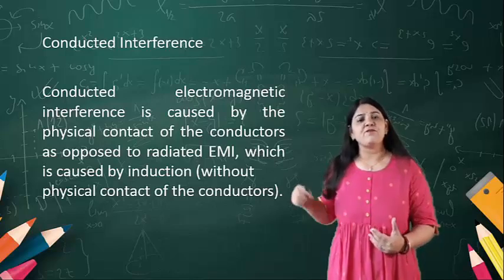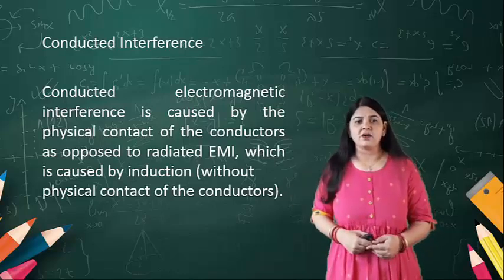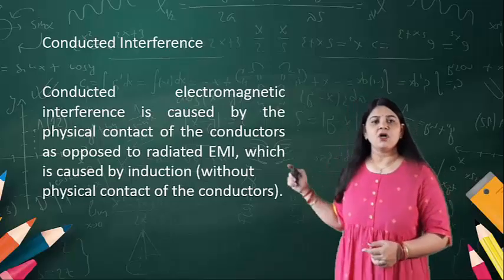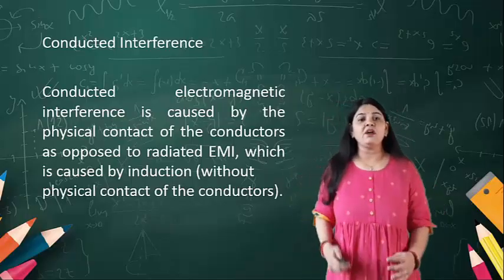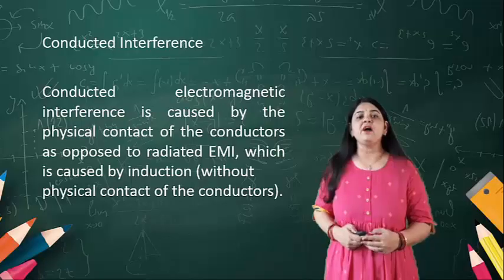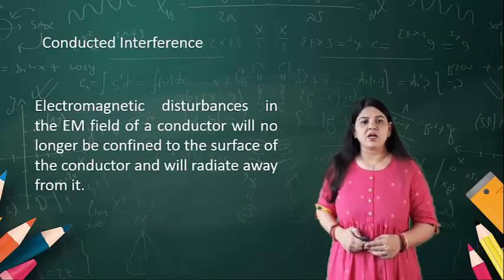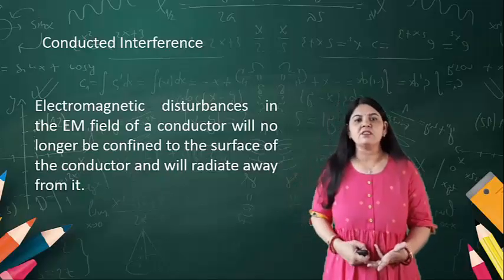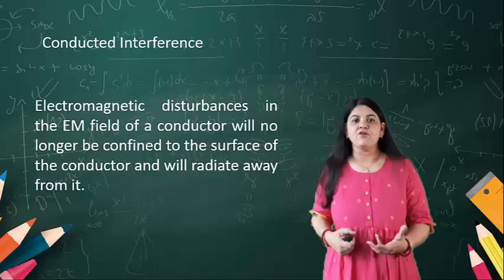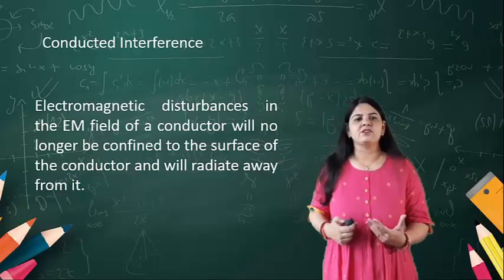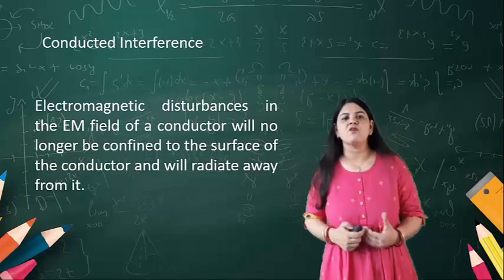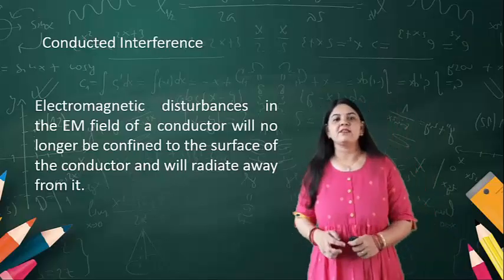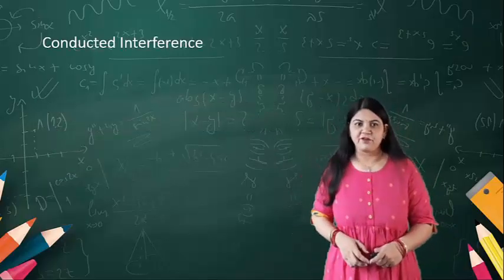It is caused by the physical contact of the conductor, as opposed to radiated EMI, which is caused by induction, meaning without physical contact of the conductor. Conducted interference causes an electromagnetic disturbance in the electromagnetic field of a conductor, which is no longer confined to the surface of the conductor and will radiate from it. So that is conducted interference.